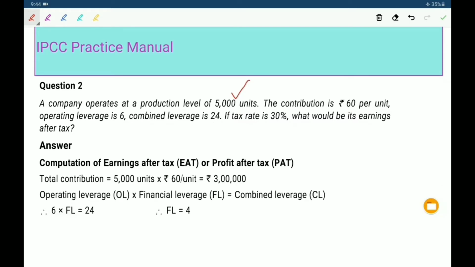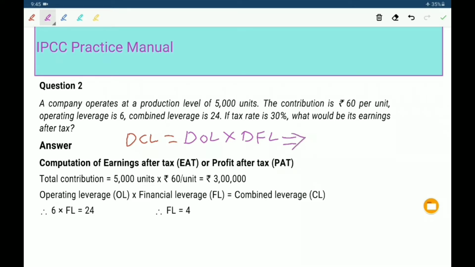Production level is 5000 units, contribution per unit 60 rupees. What is the total contribution? Total contribution: 5000 units into 60 rupees per unit, 3 lakhs. It is the total contribution. After that, we have to find out degree of financial leverage. Degree of combined leverage equal to degree of operating leverage into degree of financial leverage.